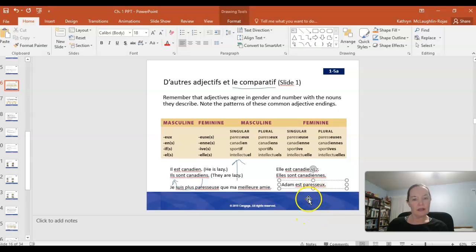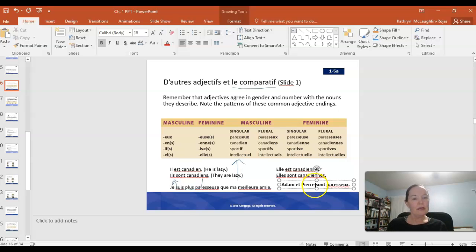I can then put it into different forms. So I could say, let's say Adam, we'll go with Pierre this time. But now I need to change my verb because I have more than one person and the verb changes to match more than one person. So now we're moving on to masculine plural. So Adam et Pierre sont paresseux. And with this particular adjective, it's not going to change in form, whether it's plural or singular. But different adjectives take on different forms depending on their spelling. So in some cases, you kind of have to memorize it.